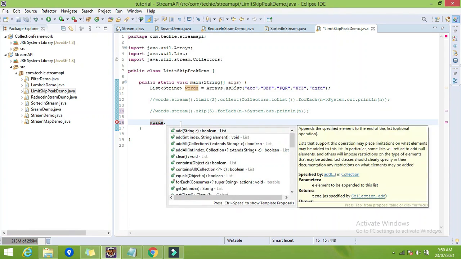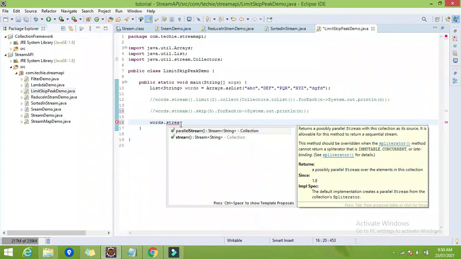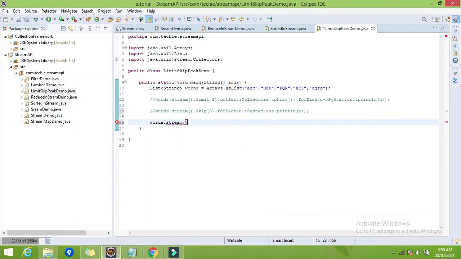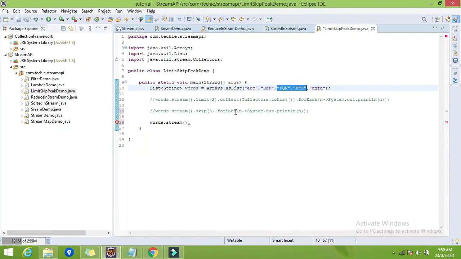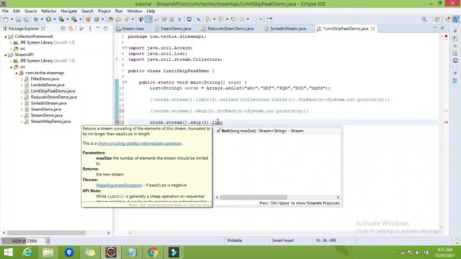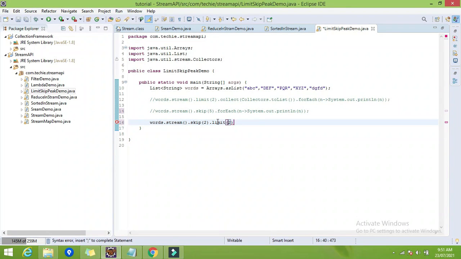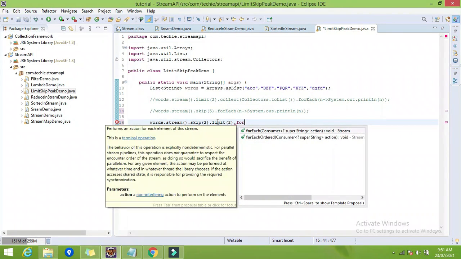Words dot stream. First I will skip these two elements because I want to display the third and fourth. Once I have skipped these two elements, I want to display only the next two elements, meaning I don't want the remaining elements. So I will limit up to 2, dot limit 2, and then I will display it.